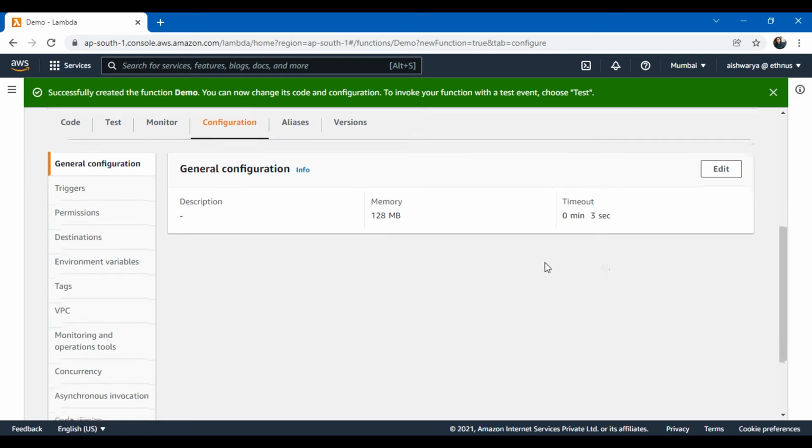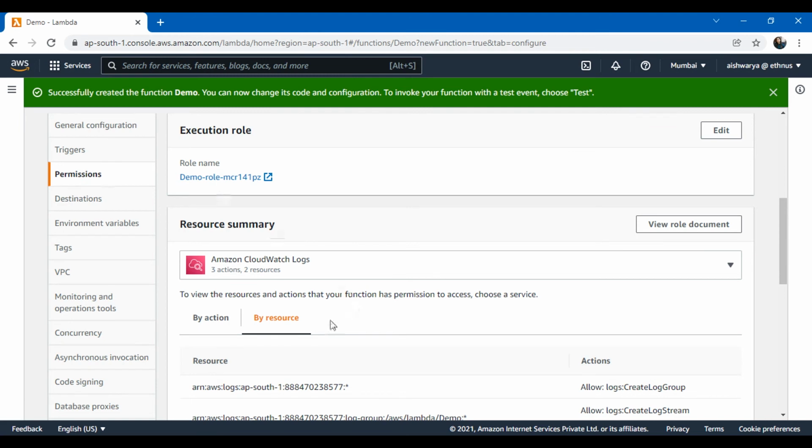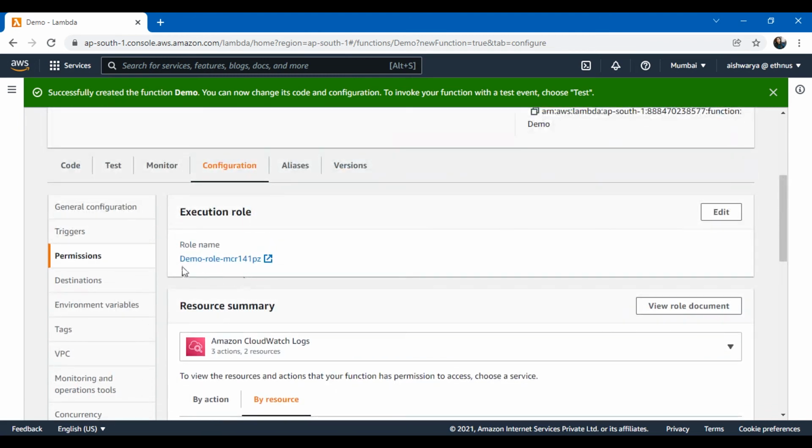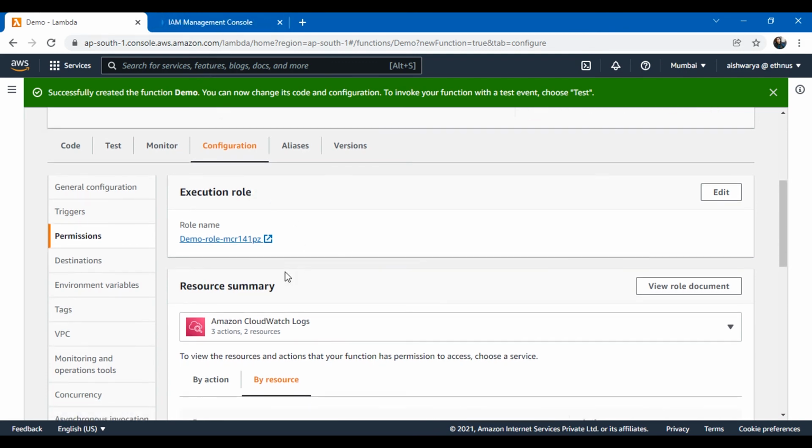Okay, I can also give a description to my Lambda function. Then for permissions, right now what is the role that is associated? My Lambda function name, role, and a random string here. If I click on this role, I'll be taken to the IAM roles page, and it will show me what policies are given there.